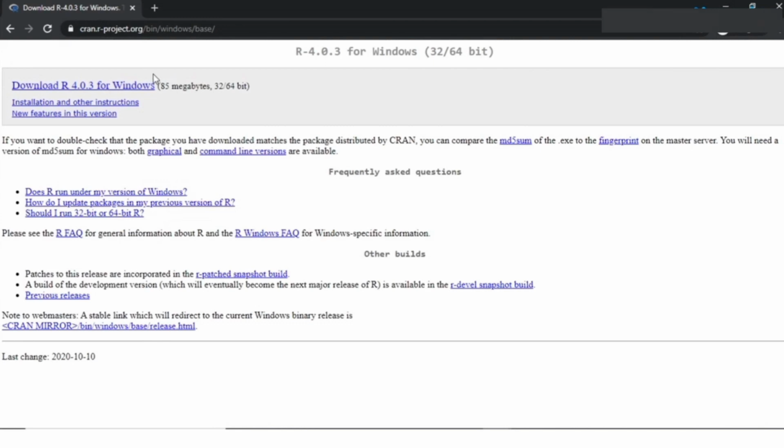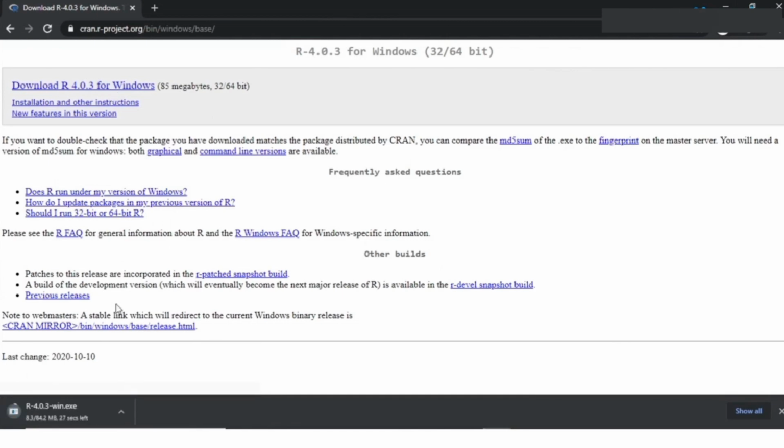cran.r-project.org. And since R is cross-platform compatible, you can download it for any operating system you have. And since I have a Windows system, I am downloading R for Windows. So this is the latest version, R 4.0.3 for Windows. And when I click on this link, the download for R will automatically start.